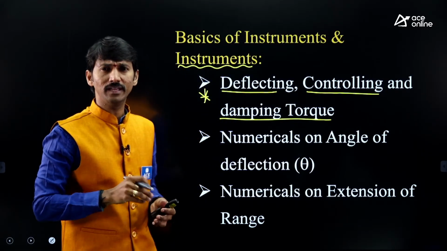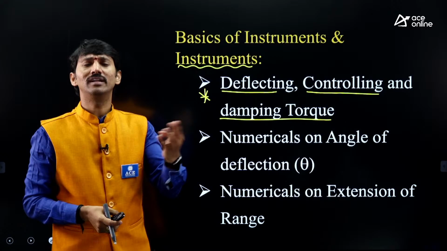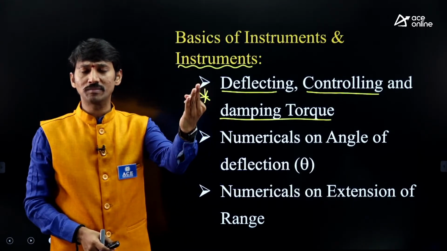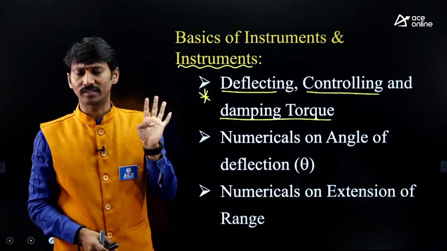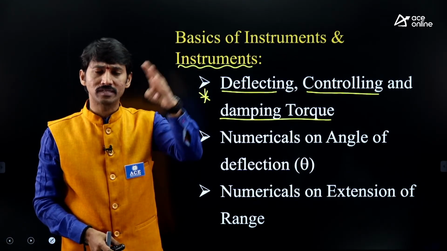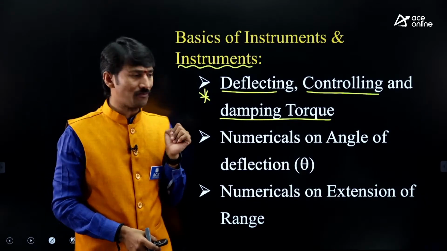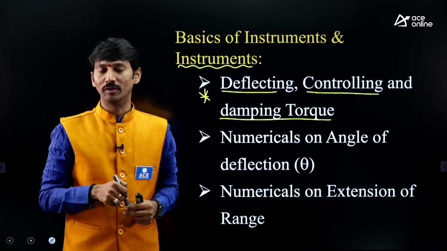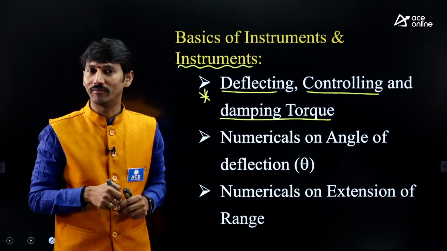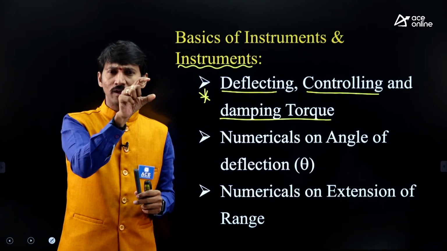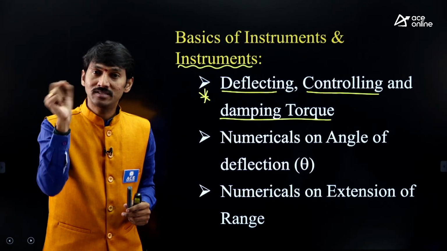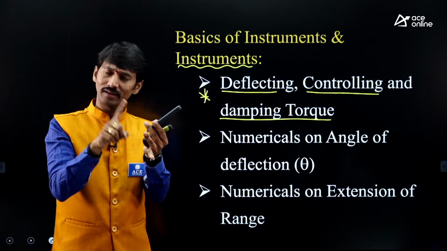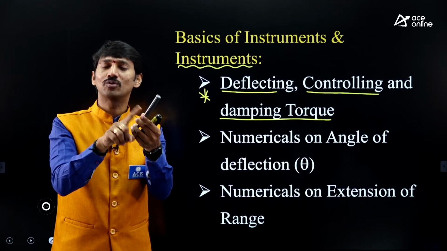According to the syllabus, generally GATE or ESC syllabus, there are different types of devices like PMMC, MI, EMMC, electrostatic, just introduction type. So these 4 instruments must be thorough. After that, from all those instruments, the theta formula will be there, the deflecting torque formula will be there. Just go through the entire procedure, follow the formula. Based on that formula, many questions are there, either in PMMC, MI, EMMC or electrostatic instrument.